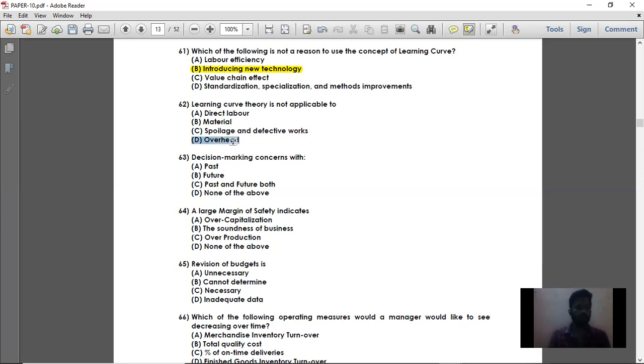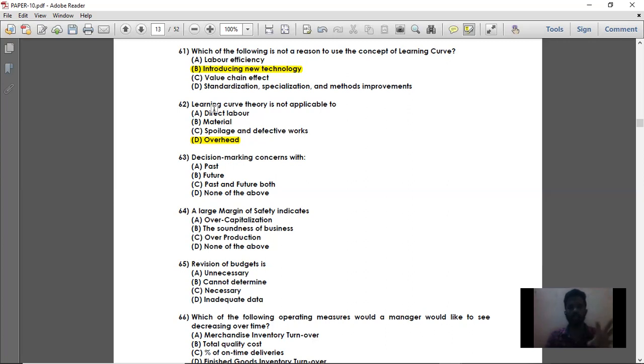Whereas for overhead, learning curve theory is not applicable, because learning curve basically compares the task performed against the time.